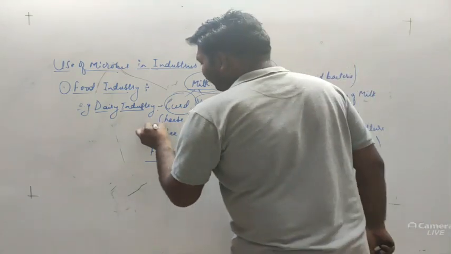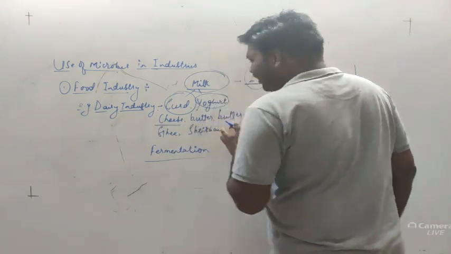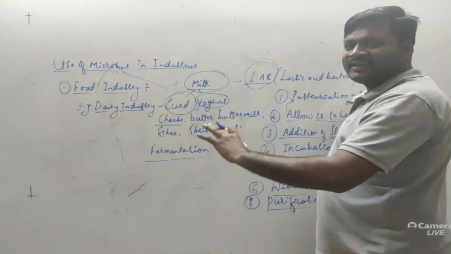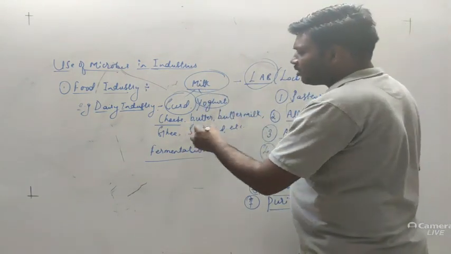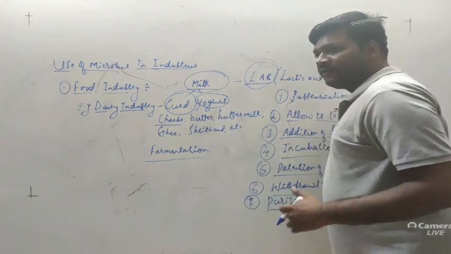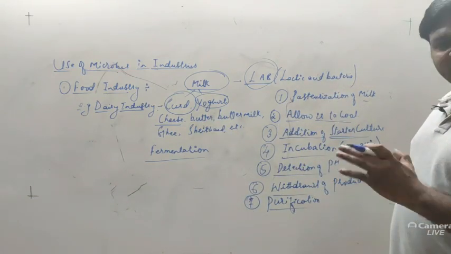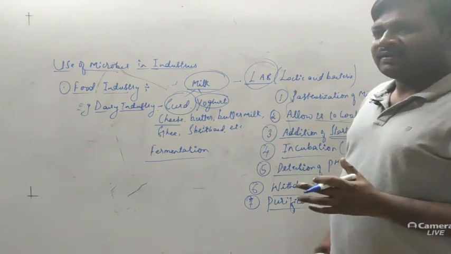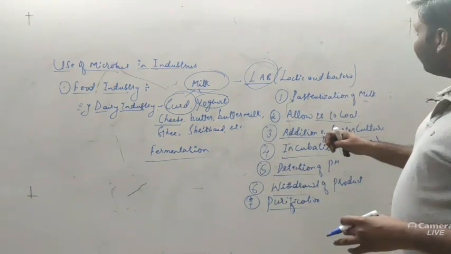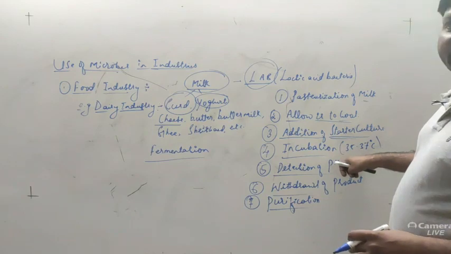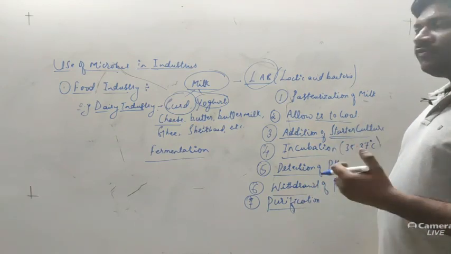For cheese, again, we can apply different temperatures. There is just a slight change in the temperature for production of different products. If we raise the temperature, we can get a different product. There is alteration in temperature and the incubation period. Whatever time we give for incubation can also be varied.